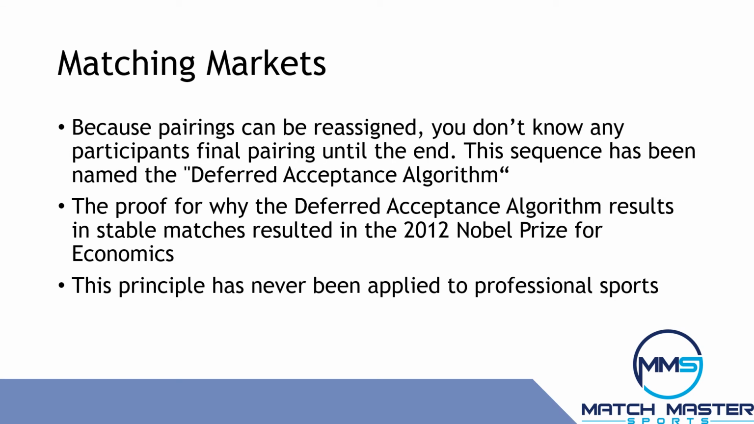Selections being reassigned to more favorable pairings later in the algorithm is an essential step. Because you don't know the final pairings until the end, this method has been called the deferred acceptance algorithm. The proof for why the deferred acceptance algorithm results in stable matches resulted in the 2012 Nobel Prize for Economics. These principles have never been applied to professional sports.